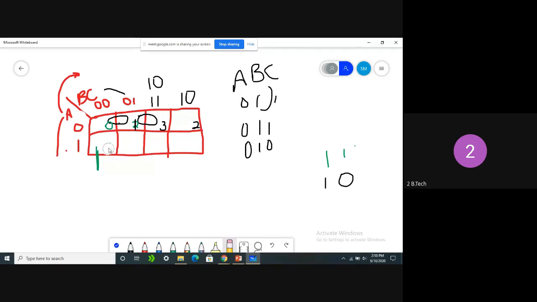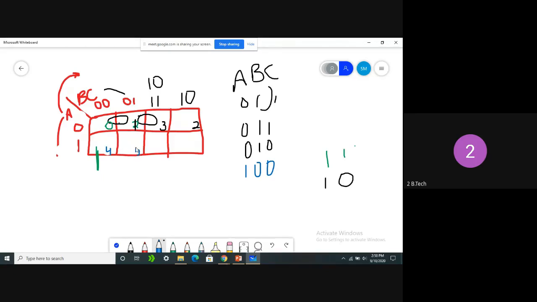Now tell me here A became 1. 1 0 0, 4, sir. Yeah, this is 4. Very good. This is 4 in the sense M4, 1 0 0. So here A is 1 and BC are zeros. So 4 came. Again 1 0 1 in the sense 5.